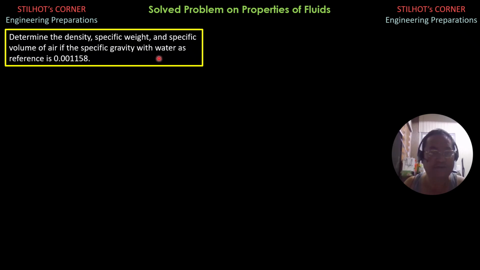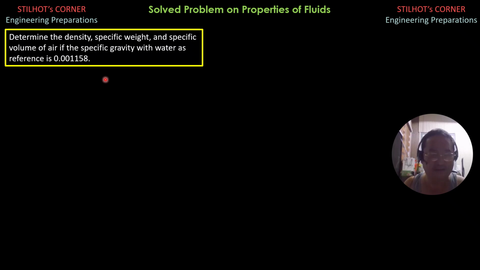So for water, we treat the density as 1,000 kilograms per cubic meter. Therefore, the density of any substance is equal to the product of the specific gravity of that substance times the density of water. So we use 1,000 kilograms per cubic meter for the density of water.